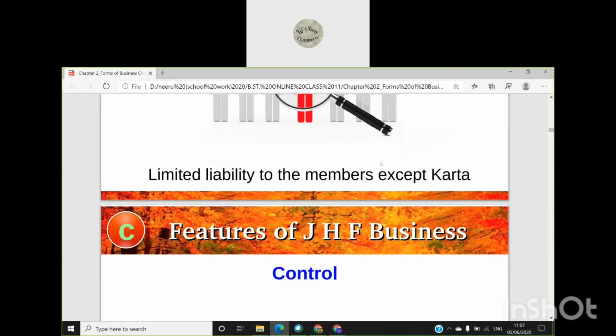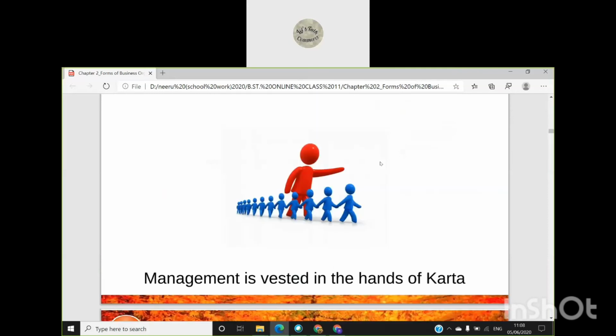Then control. Who has control over the business? Karta has control over the business. The other partners are helping Karta in the business. The other family members are helping Karta in the business, but the eldest member of the family has the control over the business. He has the decision making power in his hand.